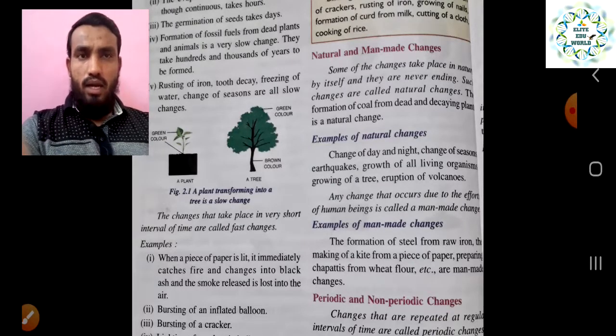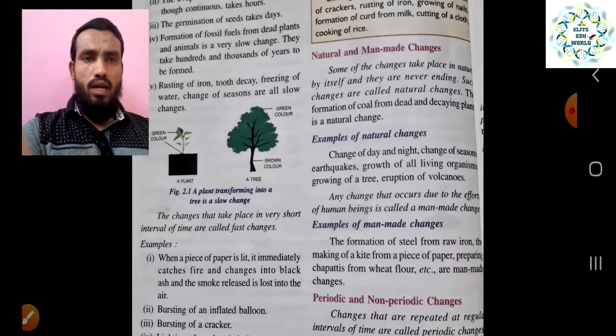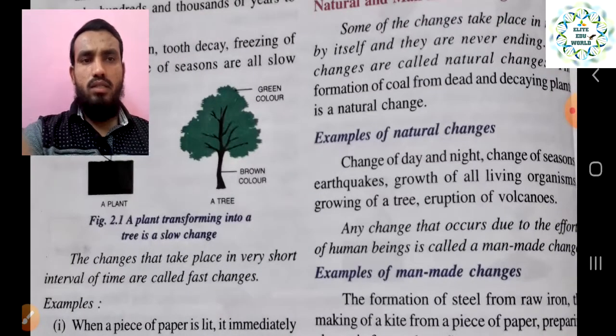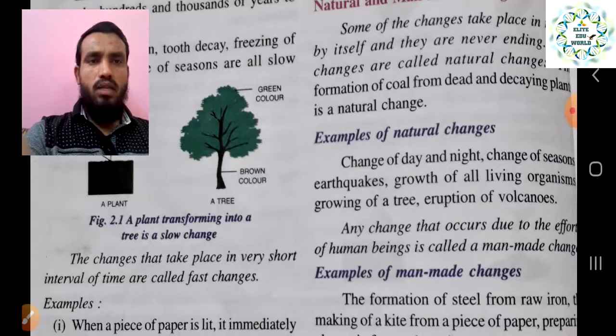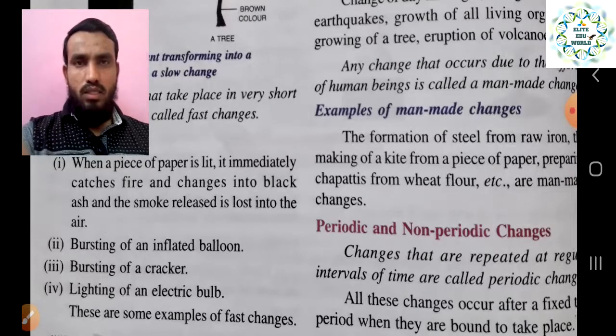Some are natural and some we do ourselves. Examples of natural changes are day and night, which continuously change, earthquakes, and growth of living organisms. Man-made changes are the formation of steel from iron and making of a knife from pieces of paper.